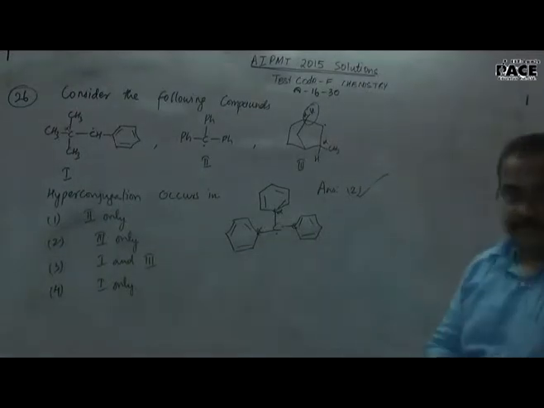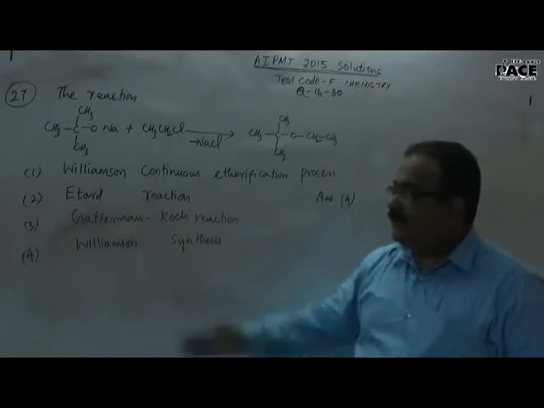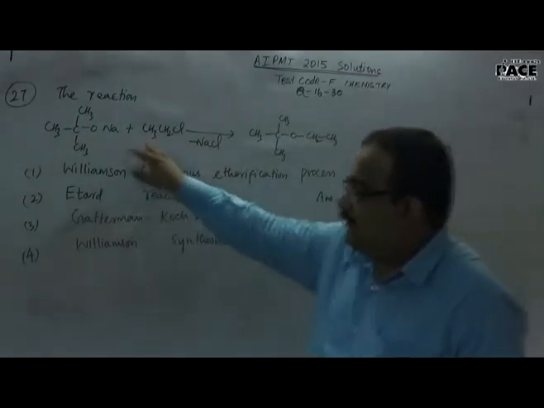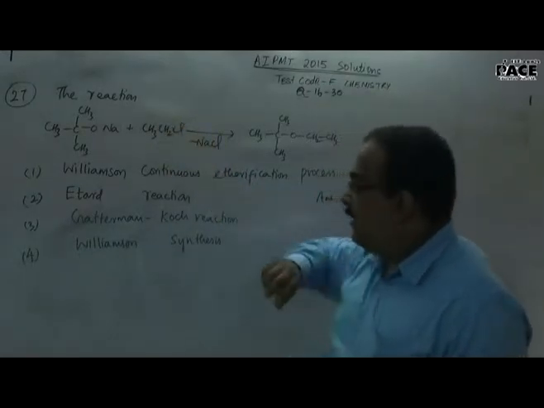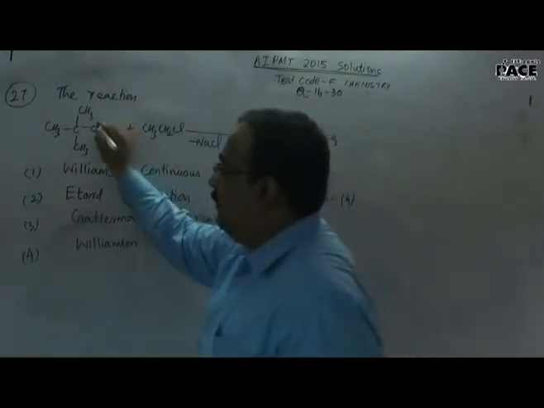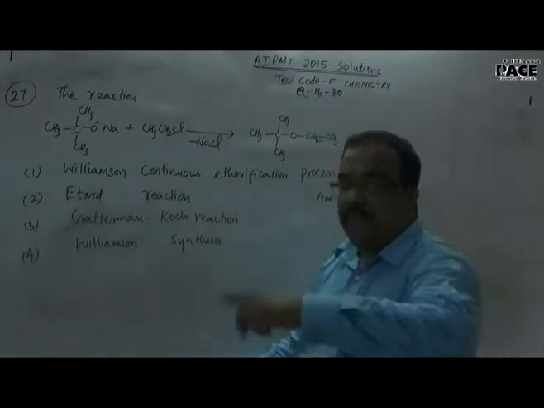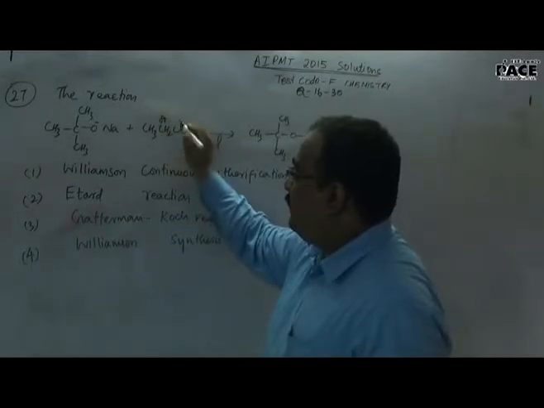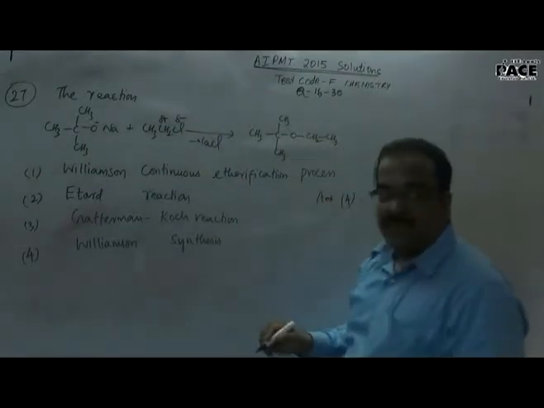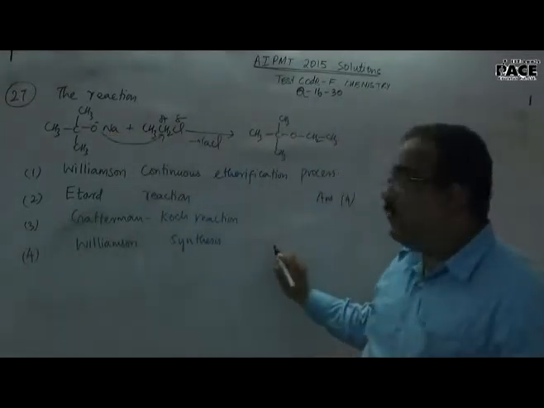Okay, moving to question number 27. They're asking which reaction it is. You may know that if there is an alkoxide and an alkyl halide, the alkoxide can be a good nucleophile as well as a good base. In that case, it's a bulky nucleophile here. The moment it attacks, there will be a splitting into partial positive and partial negative charge. So it attacks here and the chlorine goes out, being a good leaving group.